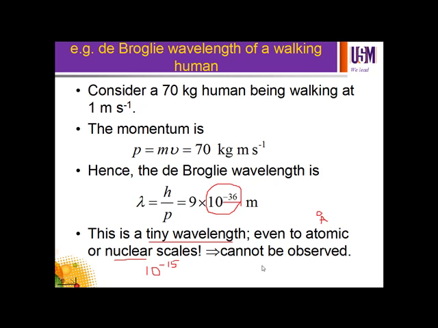When we cannot observe it, it does not mean that there is no de Broglie wavelength. Yes, from calculation we have it, but it is very, very tiny, so that even the most sensitive instrument at the moment cannot detect it. I said at the moment; in the future, some of you might be able to fabricate a detector which can detect this 10 to the power of negative 36 meter wavelength.